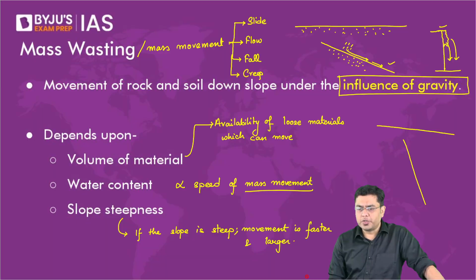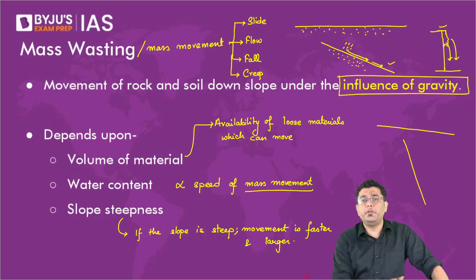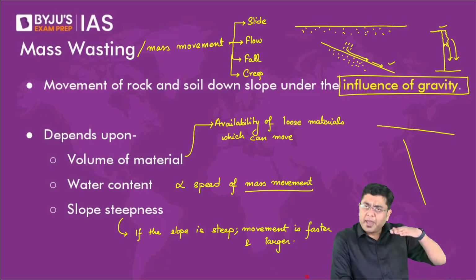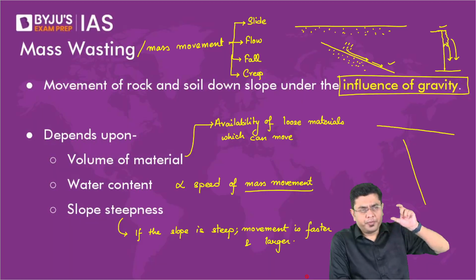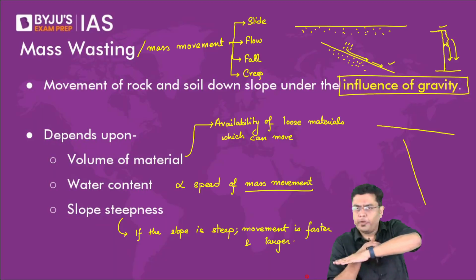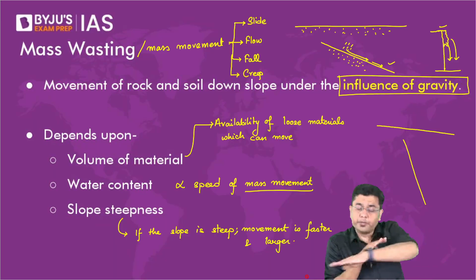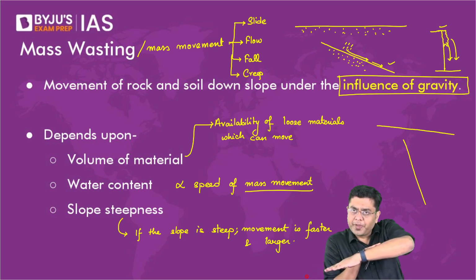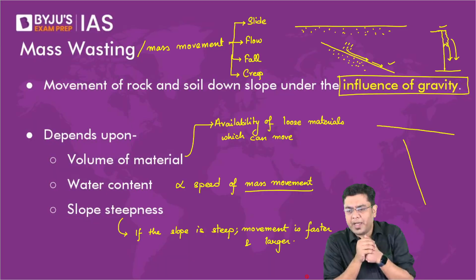Creep is not understood. Okay, creep is a very slow movement where very slowly on a monthly or a yearly basis, on a weekly basis, you will observe slight movement down the slope where the slope is not very steep, the slope is gentle. So, ever so slowly, because the water availability is also less, the soil keeps on slipping down. That is what is referred to as creep.